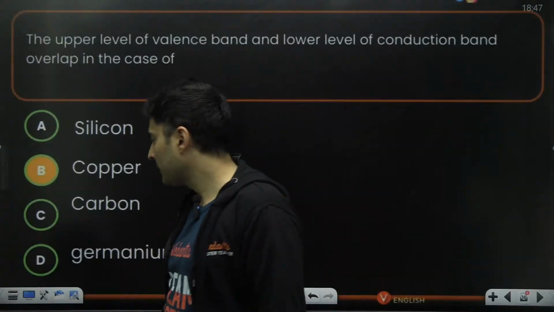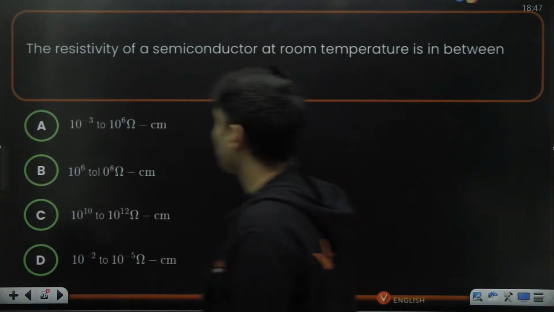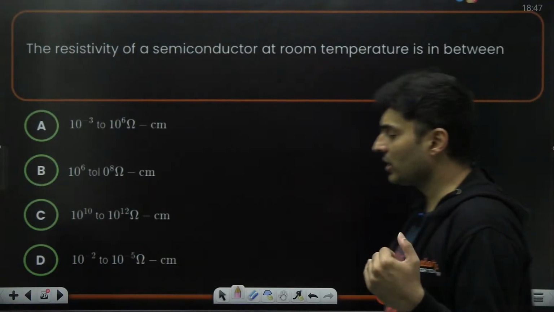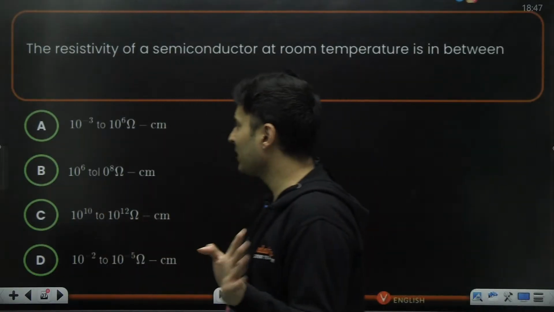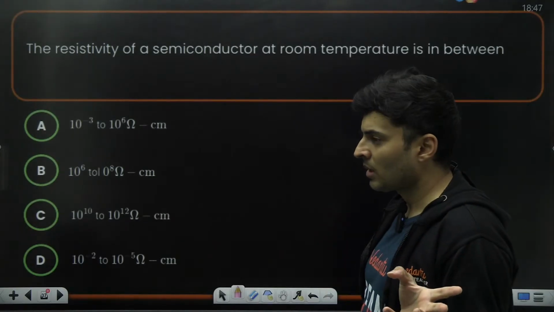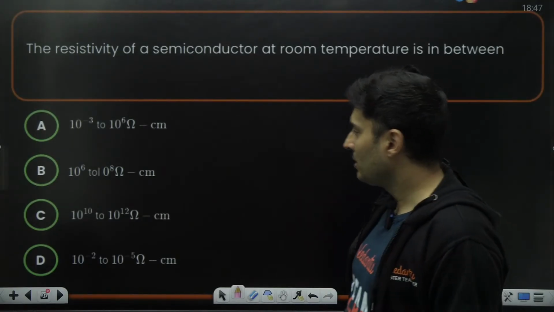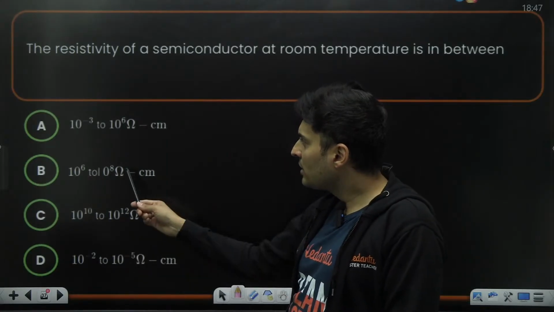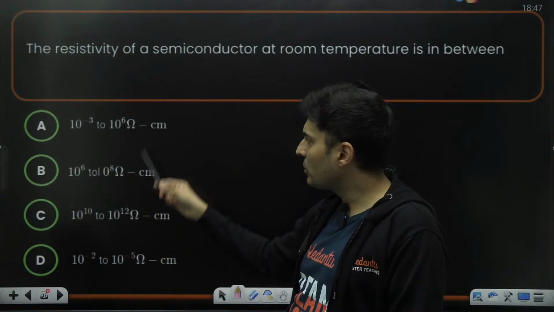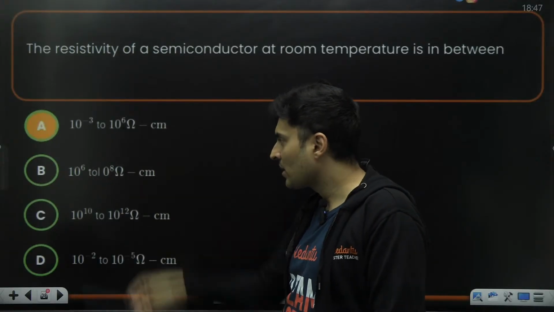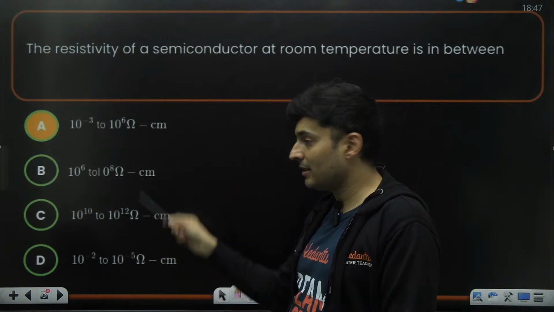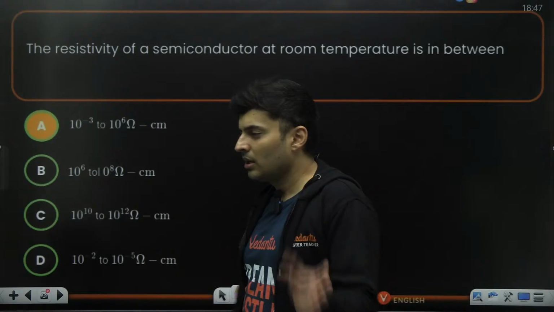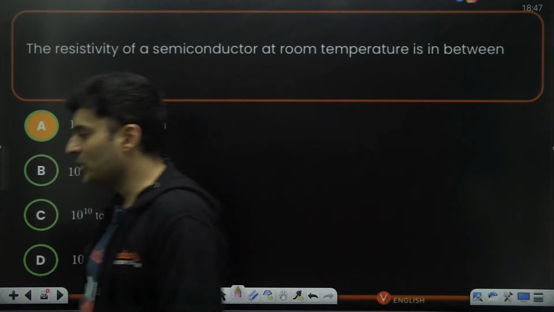Cool. All right. Moving on to the next question. The resistivity of a semiconductor is roughly around what range at room temperature? You should know this. It is not too much resistance, nor is it too less. This is very high. This is very less. This is most likely the case. This is also high. So it is option A only, guys. These two numbers are very high resistance. This is very low, more like a conductor. This is appropriate. Decent resistivity. Yeah, option A. Correct.